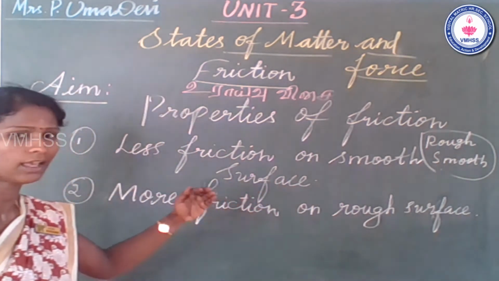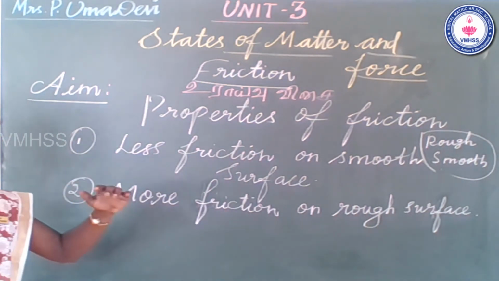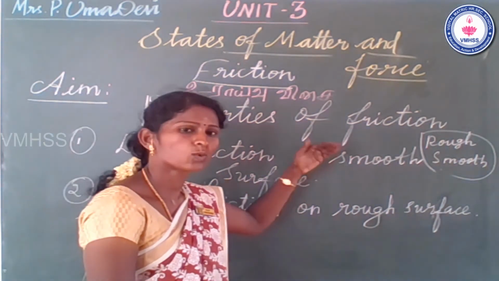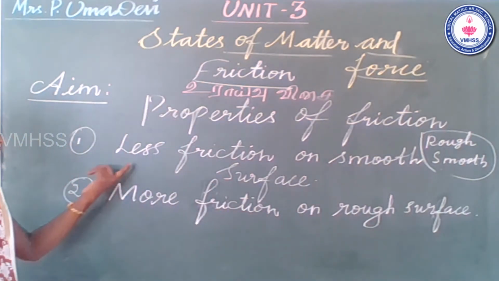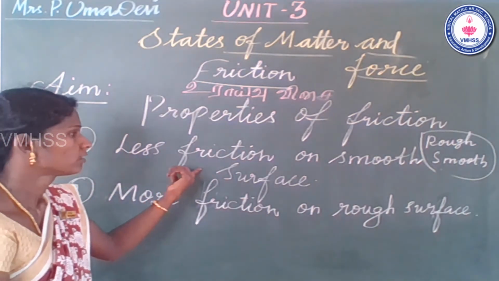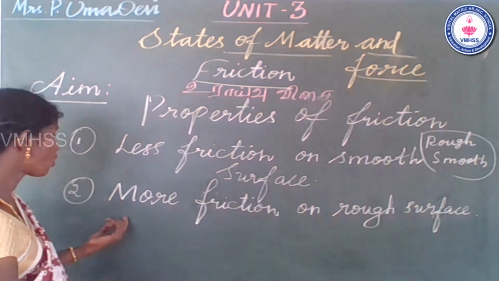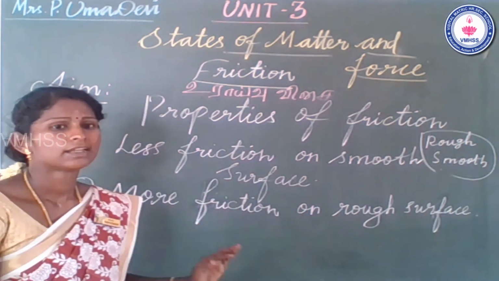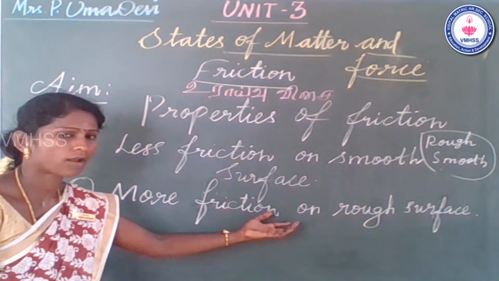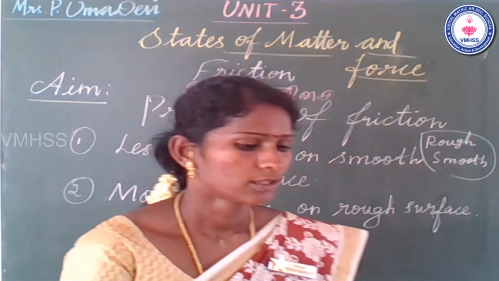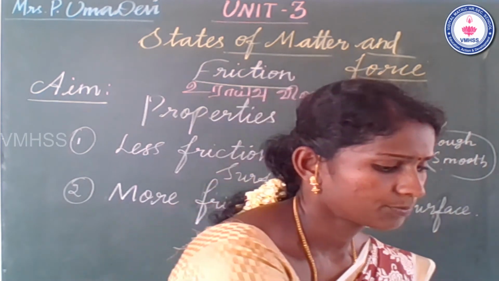Rough surface தான் அதிக அளவு உராய்வு செய்ய தேவைப்படுகிறது. ஸ்மூத் சர்ஃபேஸ்ல குறைந்த அளவு ஃப்ரிக்ஷனே நமக்கு கொடுக்கும். So we apply less friction on a smooth surface and more friction on a rough surface. That is the first property.